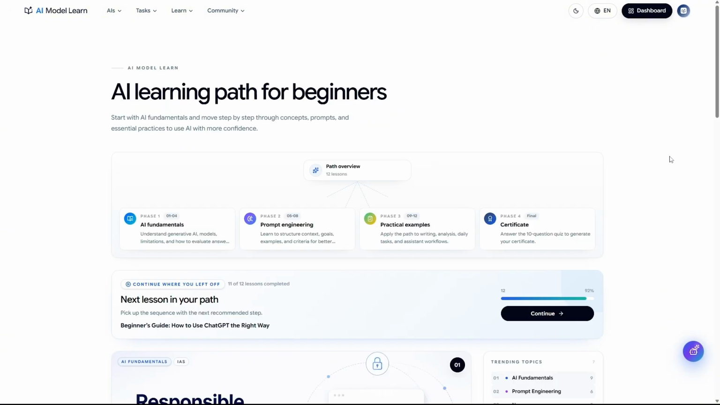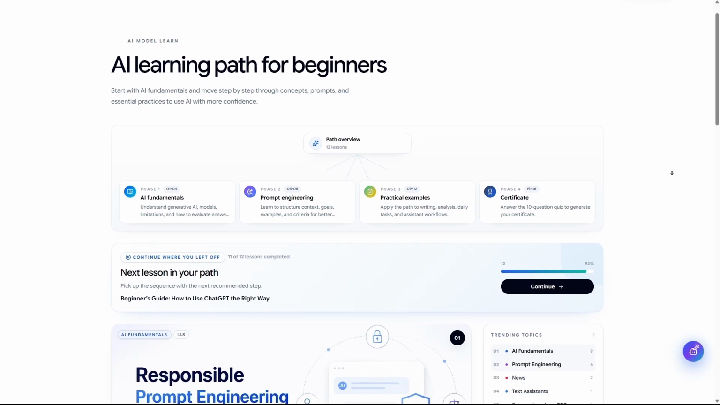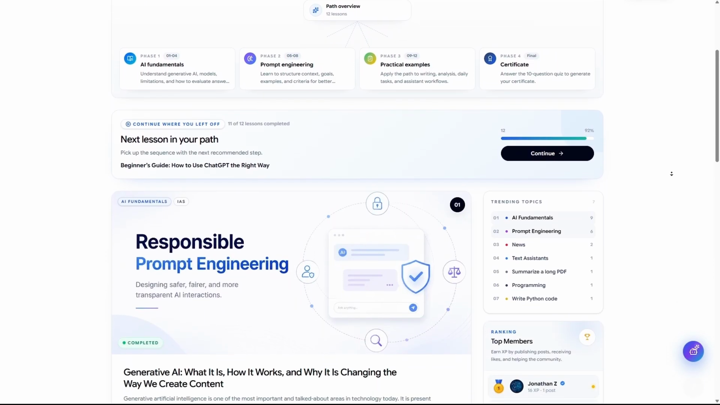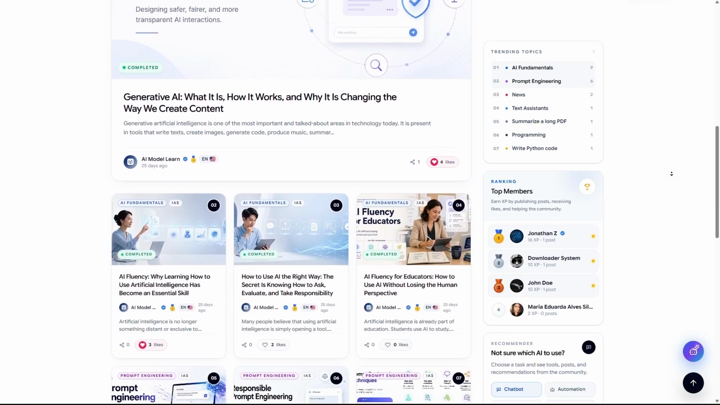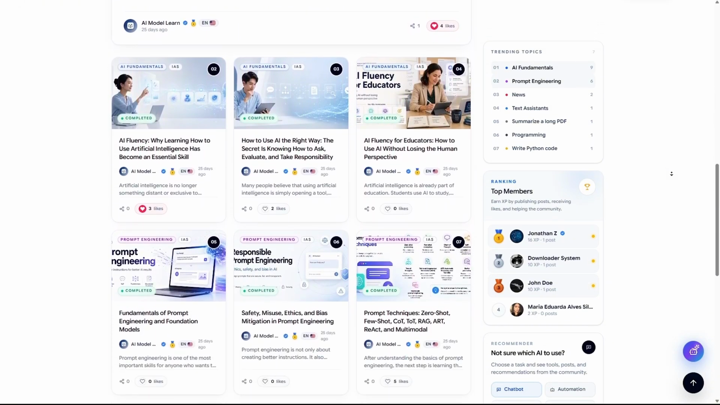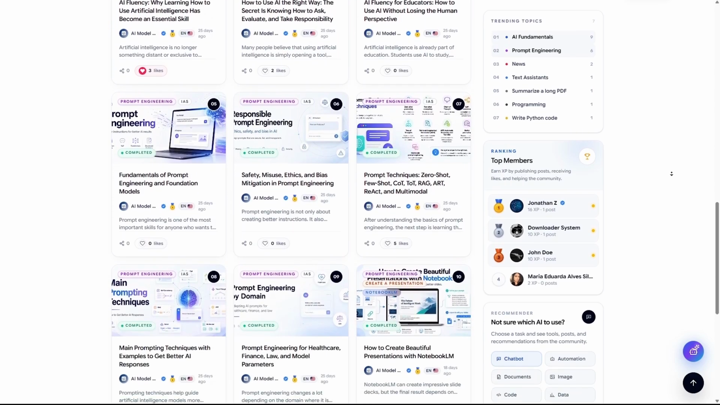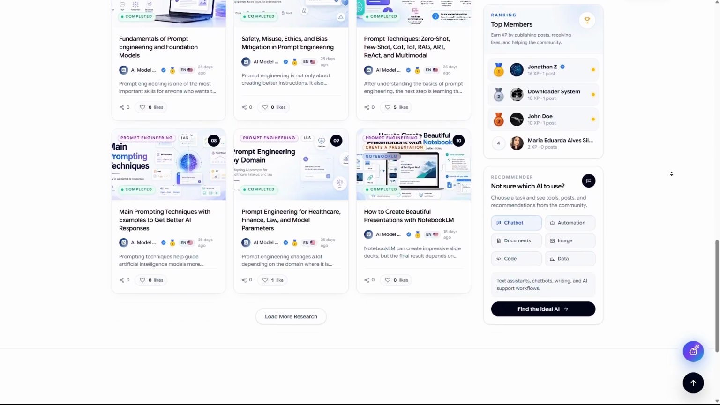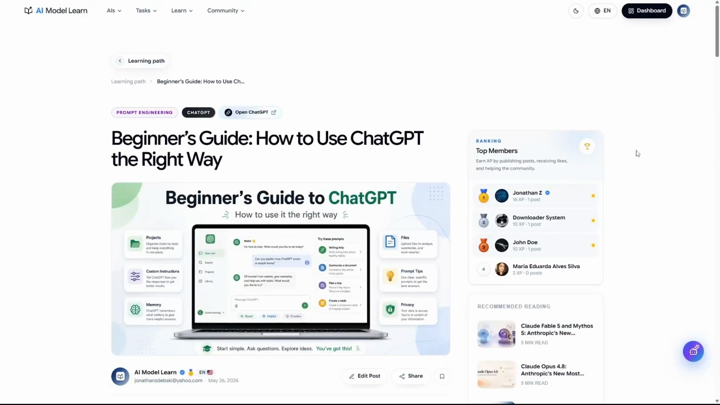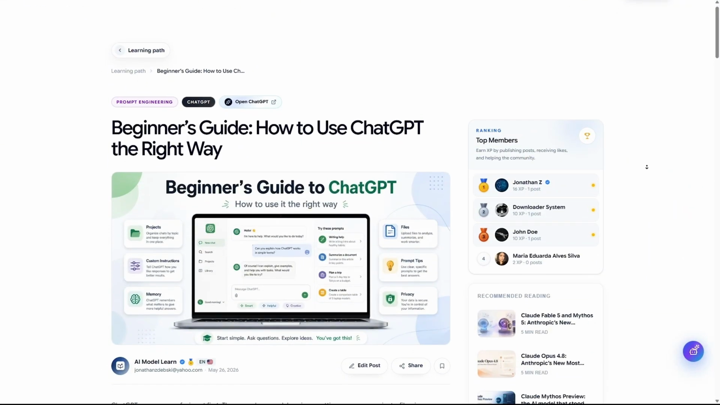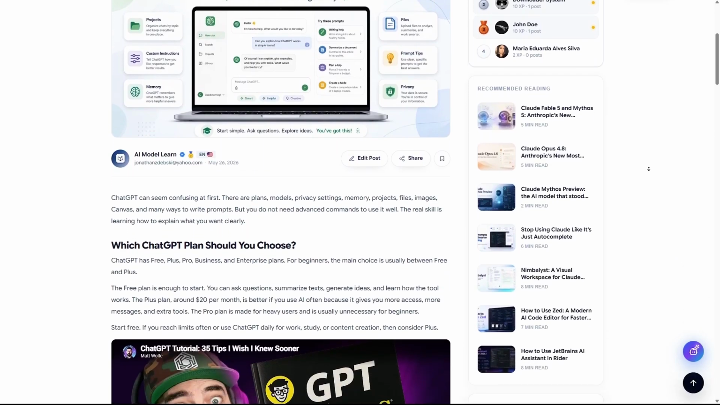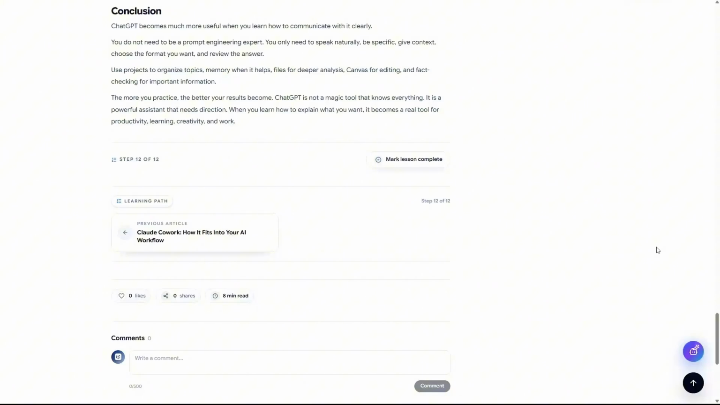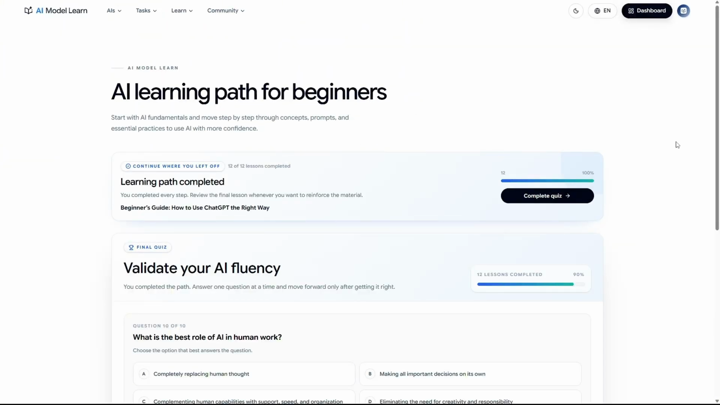Don't worry. The AI learning path from AI Model Learn was specifically designed for non-technical beginners, providing a clear and structured roadmap to help you learn the fundamentals of AI in a simple and practical way. Discover essential concepts, prompt engineering techniques, and real-world applications that will help you use artificial intelligence with confidence in your work, studies, and everyday life. In our AI learning path, you will build a strong foundation for using artificial intelligence with confidence and efficiency.